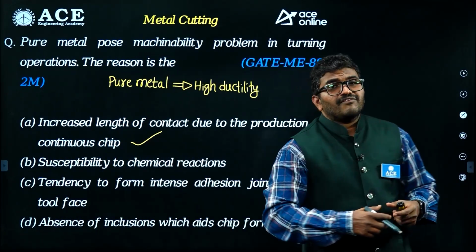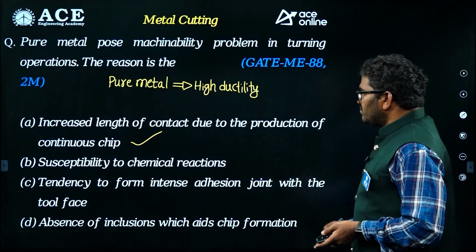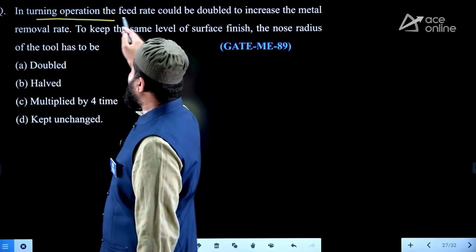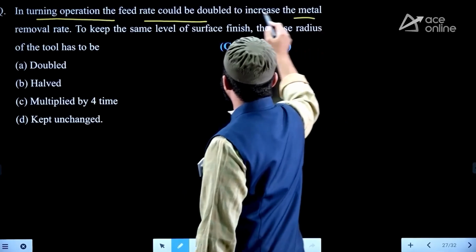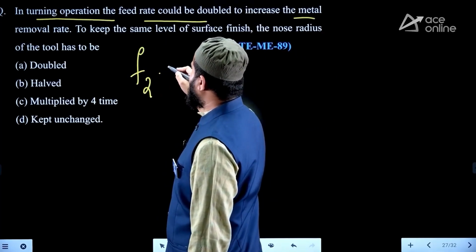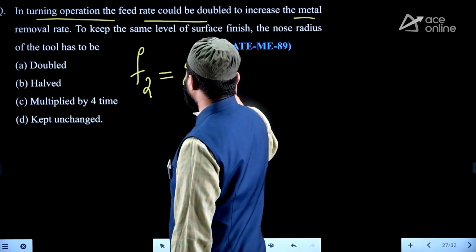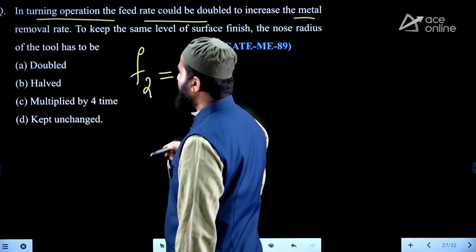So that length of contact is going to be increased, so there is more friction; that's why the machinability problem arises. In a turning operation, the feed rate could be doubled to increase the metal removal rate. Feed rate is F2. If you are writing it in terms of F1, that is 2 times F1. That is what they said, to increase the metal removal rate.